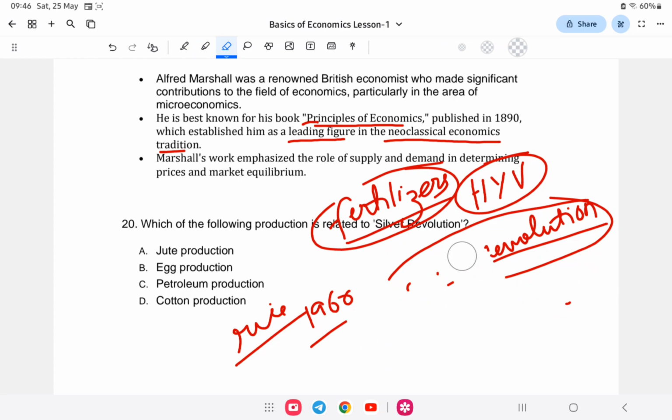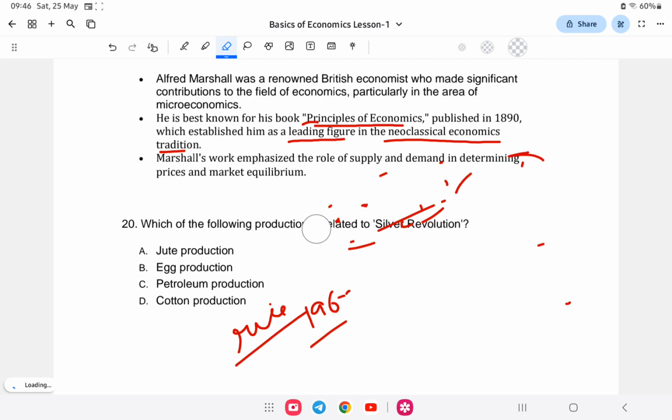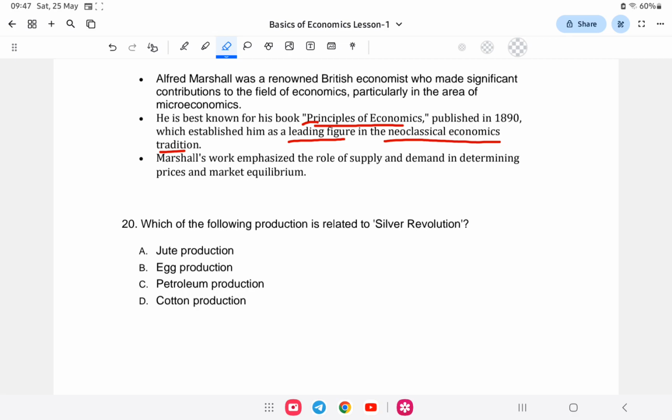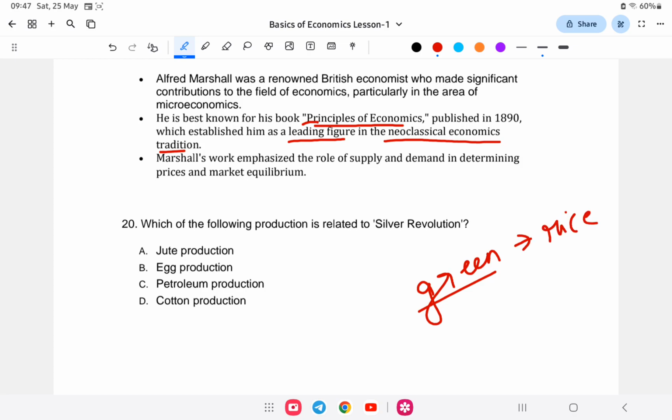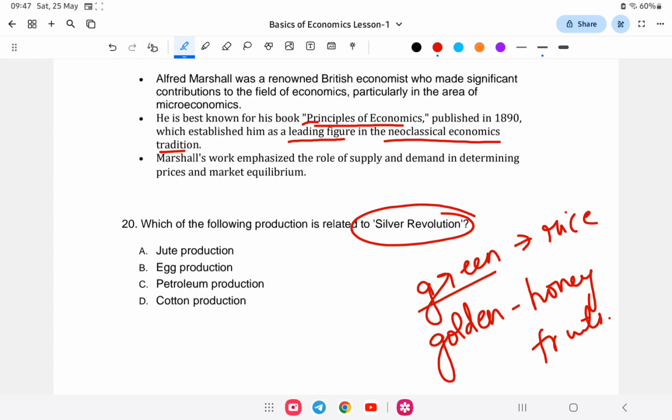National revolutions are named relating to colors. Green revolution is relating to rice, and for example golden revolution is related to fruits. Green indicates something related to plants, that is rice. Golden is sometimes related to honey color or fruits. And silver revolution is related to egg production.